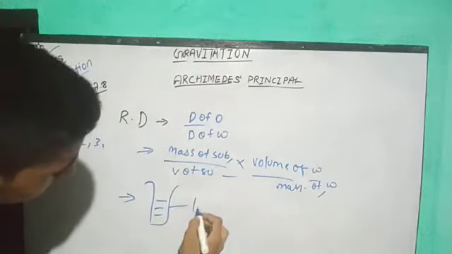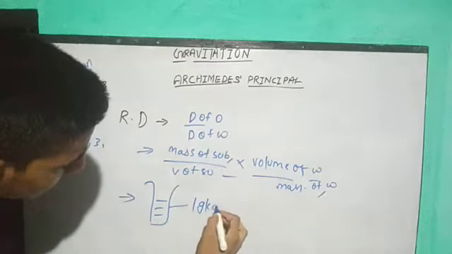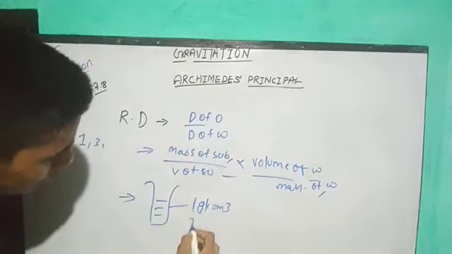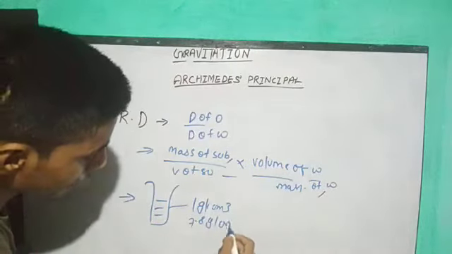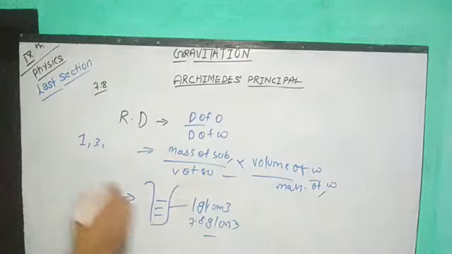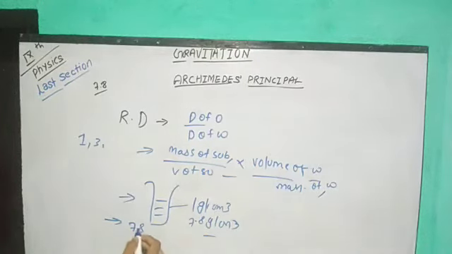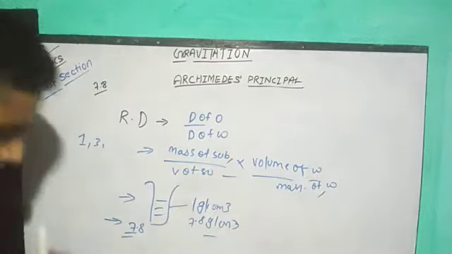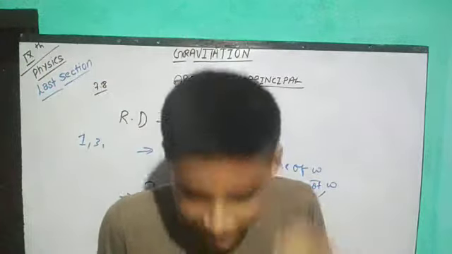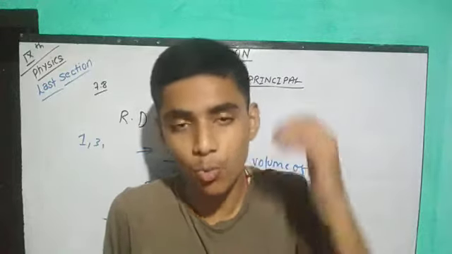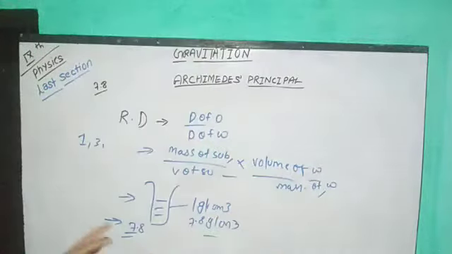As we know that the density of water is 1 gram per centimeter cube, whereas the density of iron is 7.8 gram per centimeter cube, and because of that, when we have to find its relative density, we get 7.8. Always remember one more thing: whenever we are using relative density, we have to show how much denser any object is as compared to water. So here we got 7.8, so we can say iron is 7.8 times denser than water.